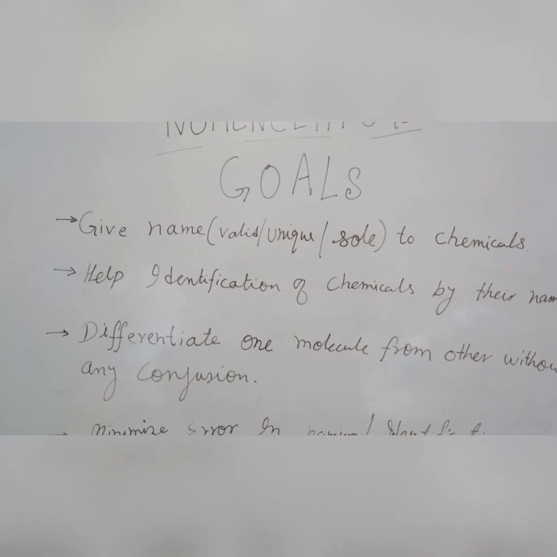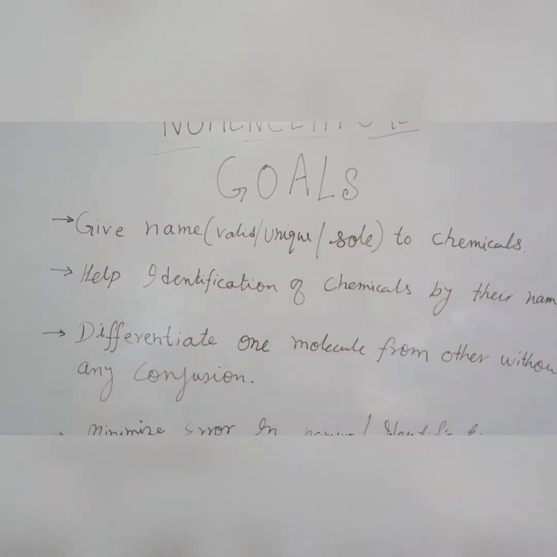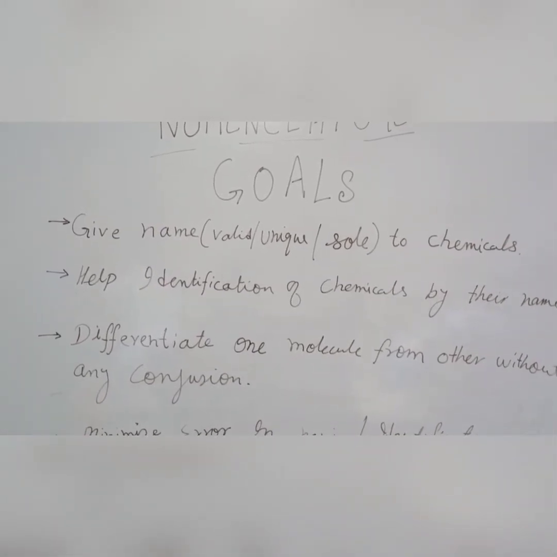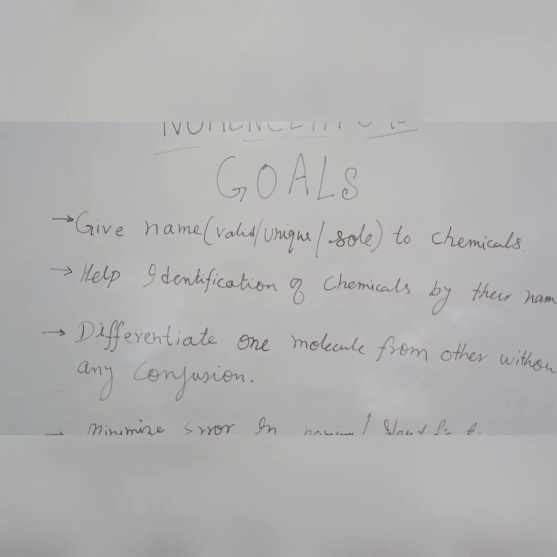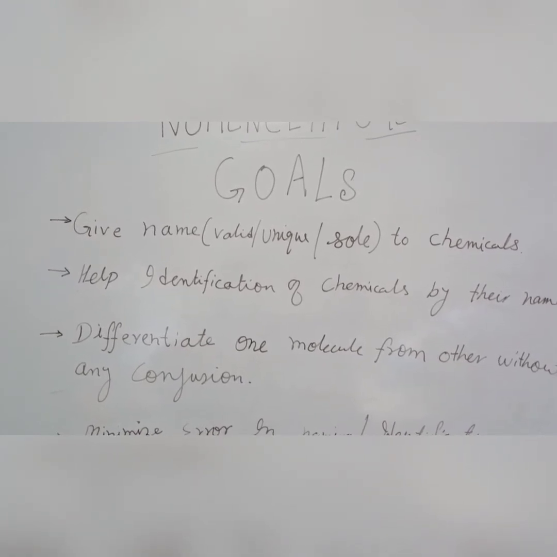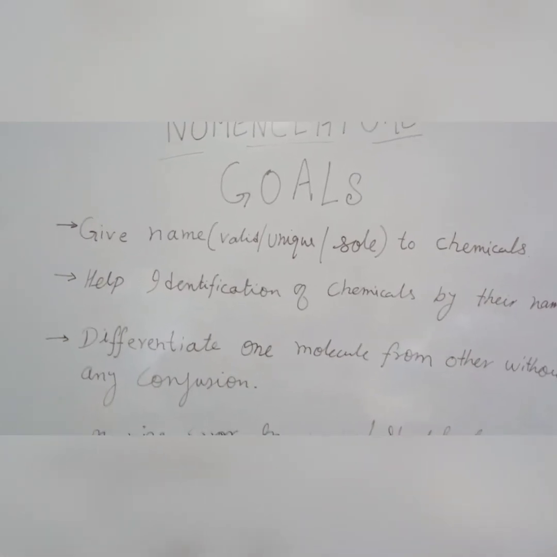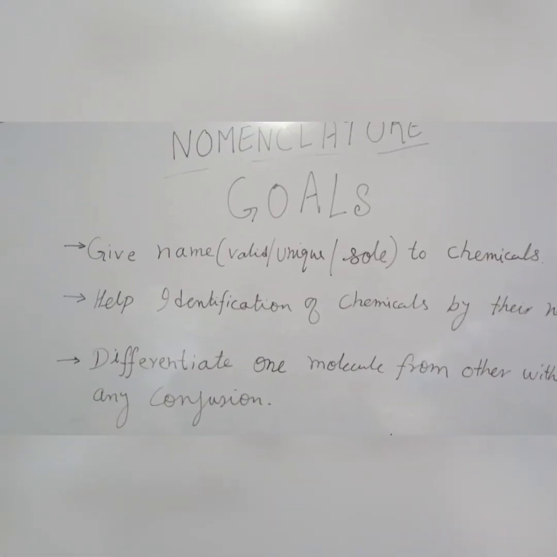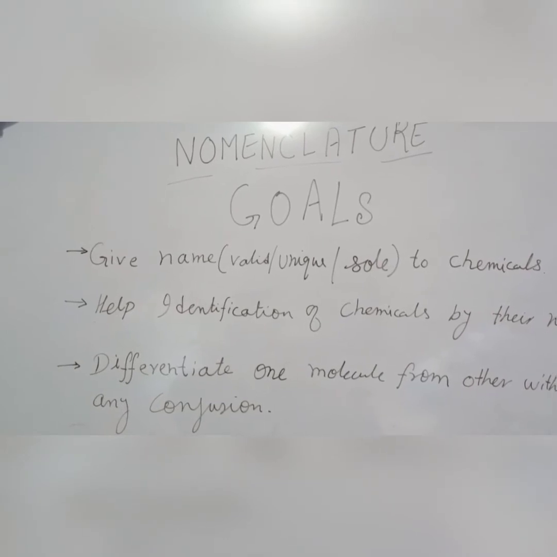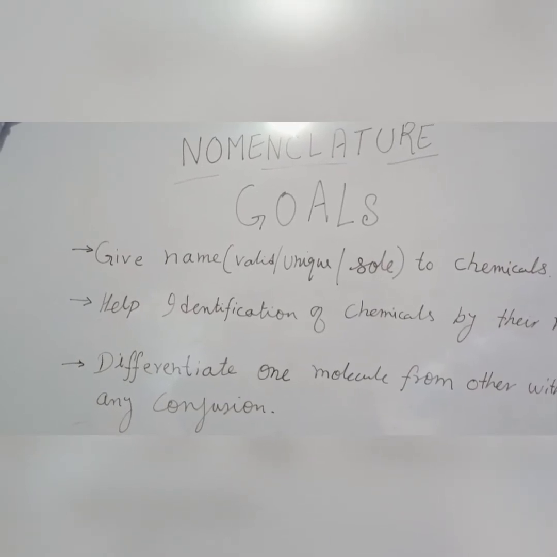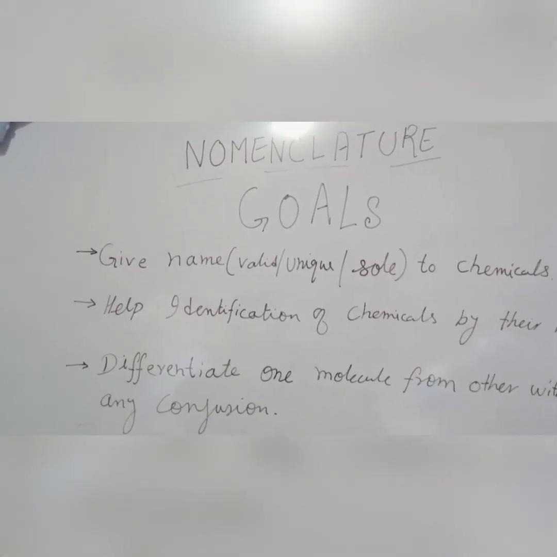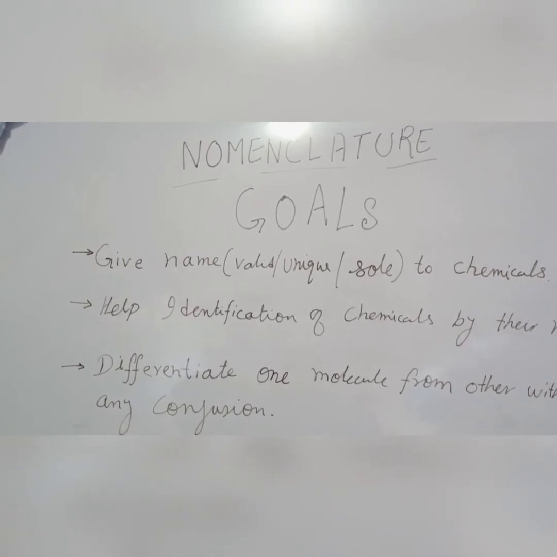So these are the three very important characteristics of the name. Valid means the name must be officially recognized.